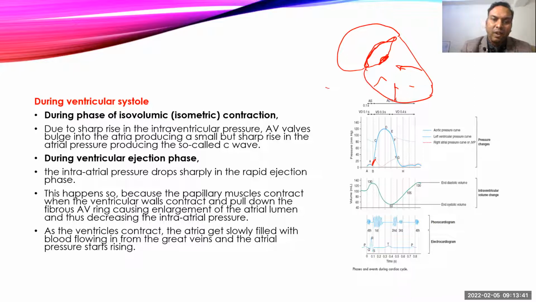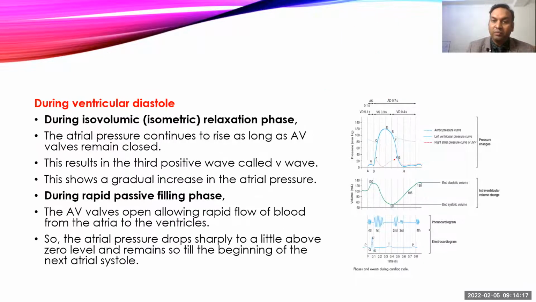After that, the ejection phase starts, and during the ejection phase the wall comes back to its original position, and because the papillary muscles contract and pull the AV walls down, that reduces the pressure inside the atria suddenly. And then after that, the atrium slowly starts filling. The AV valve is closed, so slow filling will cause a slow rise in the pressure throughout ventricular ejection, and that creates the V wave.